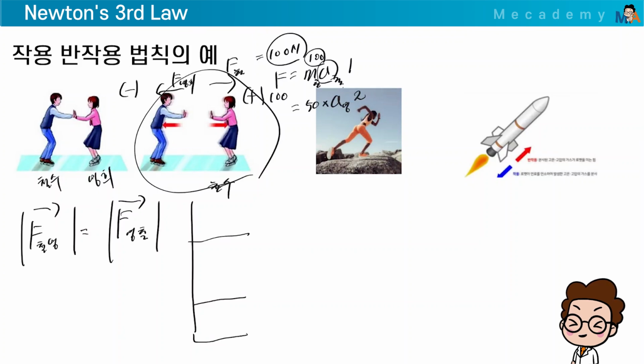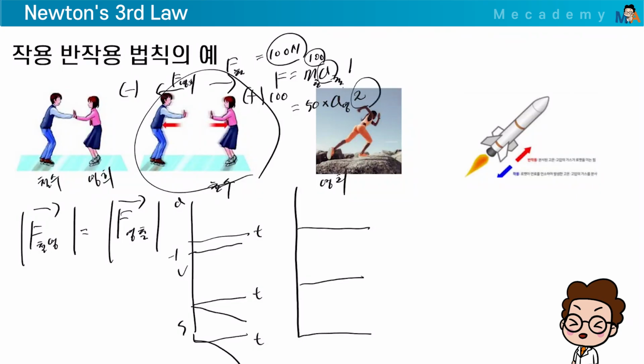So if you consider Cheolsu's movement in this direction as negative and in that direction as positive, Cheolsu's motion is now uniform acceleration with an acceleration of -1. Let's assume there is no friction. On ice without friction, this kind of uniform acceleration occurs. Younghee, on the other hand, moves with uniform acceleration in the right direction with this acceleration. Like this. By now, you're probably getting used to drawing graphs with me, right? You don't need to be perfectly precise just to understand that this is the kind of motion that occurs.